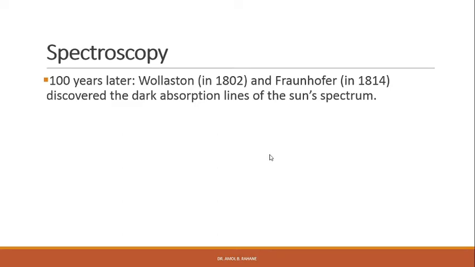It took 100 years. After 100 years, Wollaston in 1802 and Fraunhofer in 1814 discovered the dark absorption lines of the sun spectrum. What they did was use a slit instead of a beam, right. Newton used a circular beam, but Fraunhofer and Wollaston used a slit, and because of that they were able to discover dark absorption lines in the sun spectrum that Newton was not able to discover.